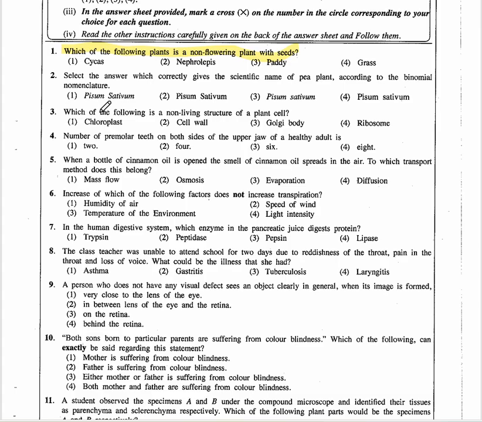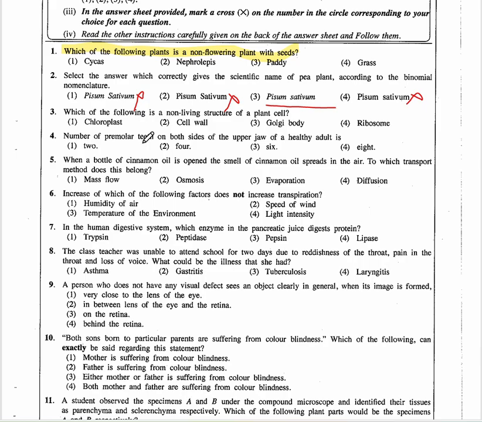Let's move on to the paper. So in the first one, can you see the first one is italicized? It's okay, but the second one is not italicized, so therefore you can't take that answer. And the next one is italicized, it's okay, but the fourth one again is not italicized, so you can remove the first, second and the fourth answers. And then next one, only the first letter of the generic name should be in capital. All other letters should be simple. But here you can see in the second name, the first letter is capital. So therefore you can remove this one. So definitely the answer should be the third one.